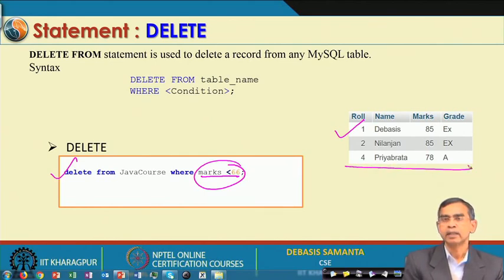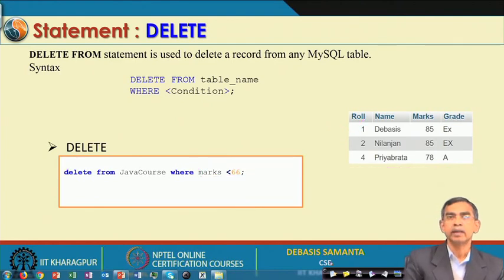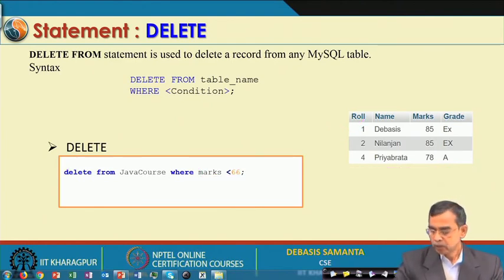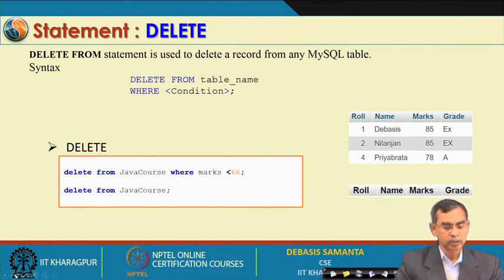And you note one thing: once it is deleted, it is physically removed forever, no logical deletion takes place. So, the delete command is very dangerous in that sense. Once you delete it, you will not be able to recover it later on. Okay, so this is the delete command, and there is another variant also. Delete from Java course means it will delete all the records from your table.